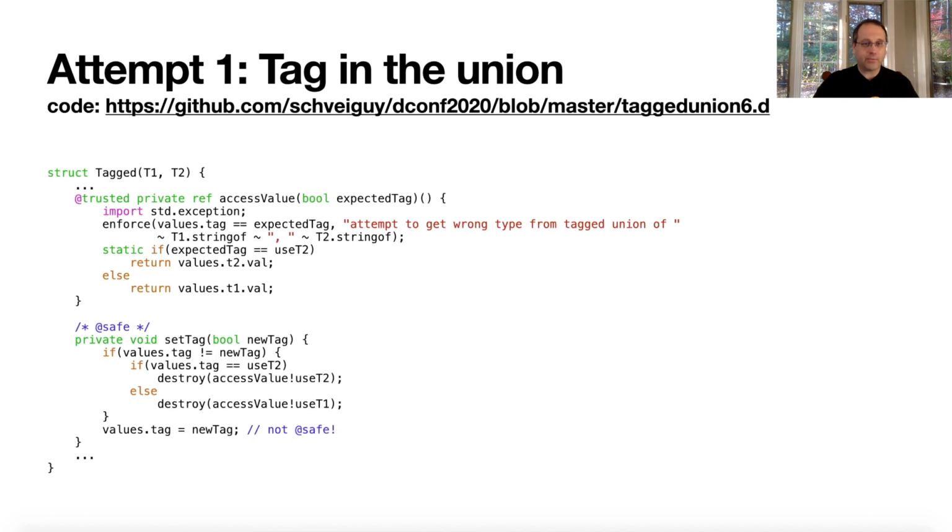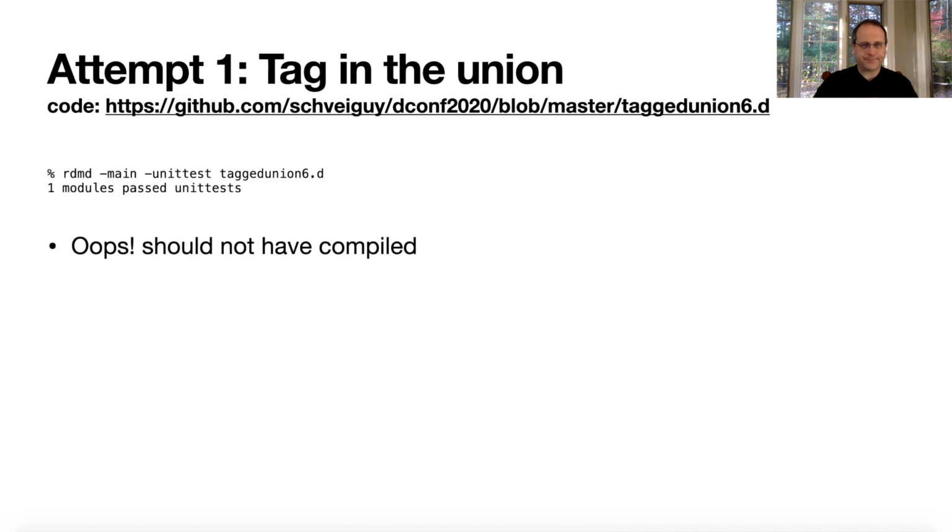And of course, we have to change our access value function so that we're accessing the val part of that structure, because now it's a structure and not the value. And finally, we leave our set tag the same to make sure, okay, we shouldn't be able to set this tag, right? We shouldn't be able to set it to tag. It's safe. However, it still compiles.